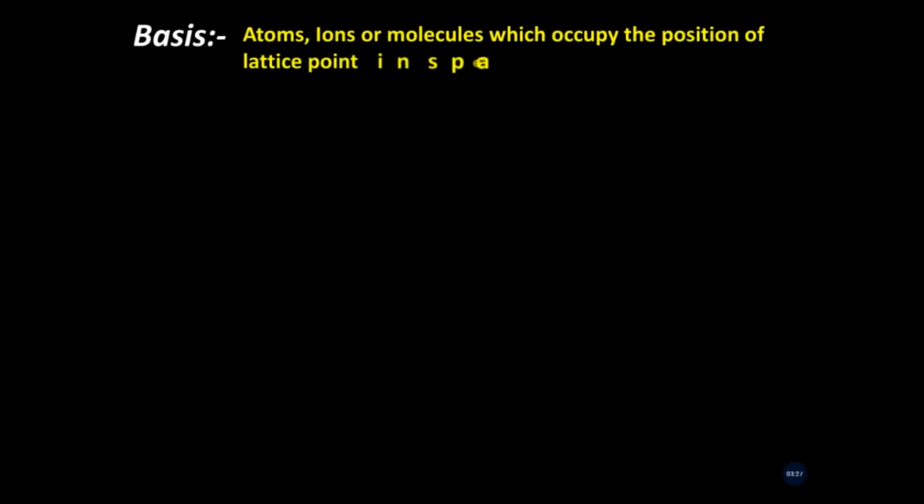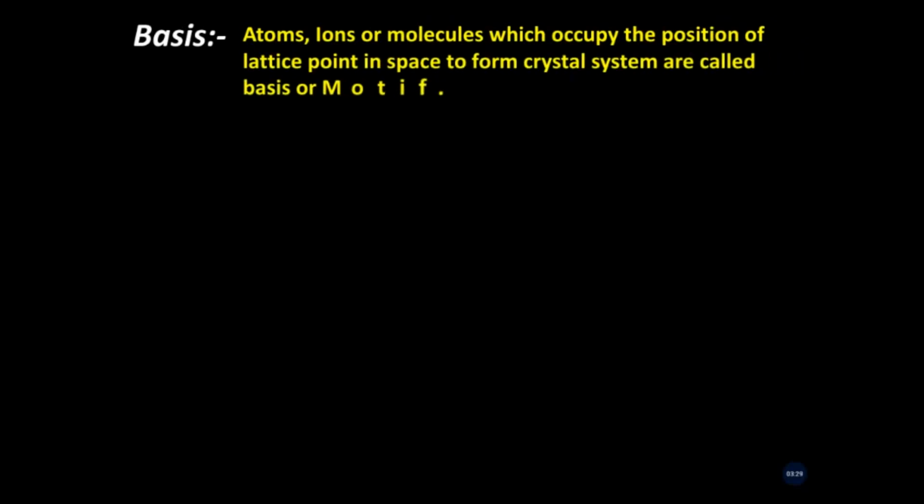Let's move to basis. Atoms, ions or molecules which occupy the positions of lattice points in space to form a crystal system are called basis or motif.